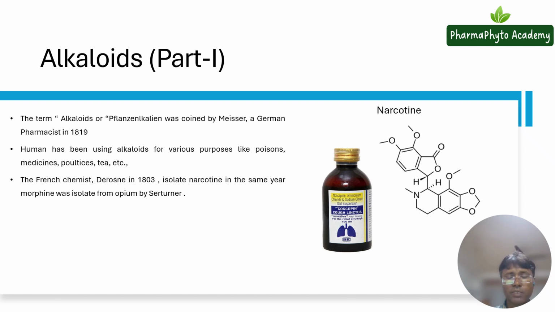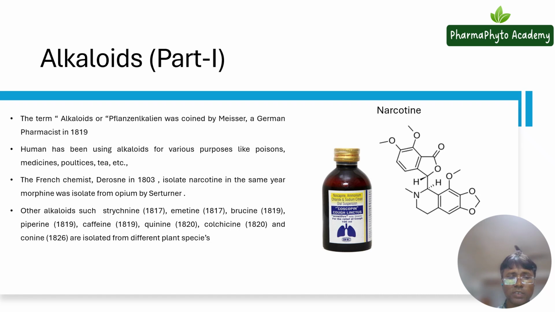The French chemist Derosne in the year 1803 for the first time isolated narcotine. And in the same year, morphine was also isolated from opium by Sertürner. After this, several researches were done and different scientists isolated different alkaloids from different species.